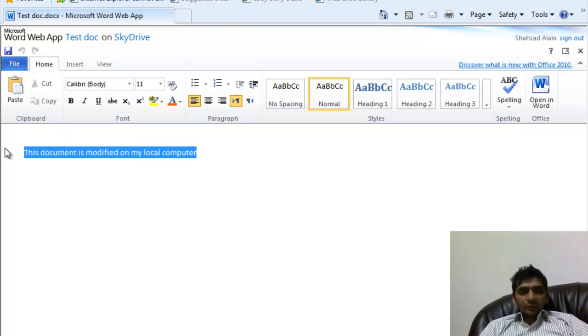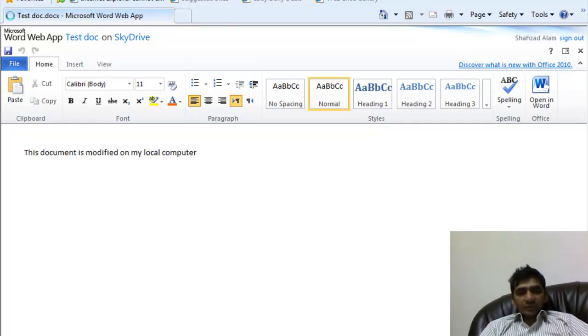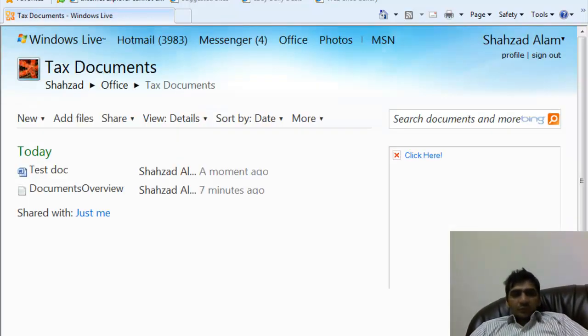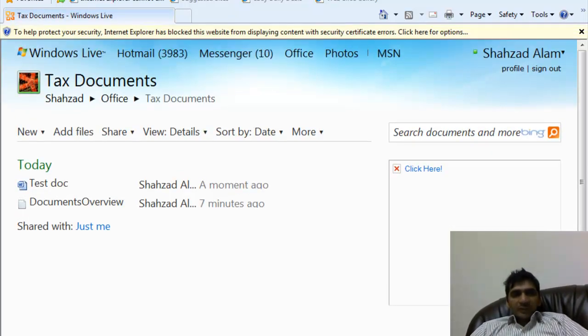okay, so you see the line that we wrote on our local computer, and then we uploaded this document, and we can see these changes on the internet document as well. So that is the way we can keep all the documents over the web and then a copy, the most updated copy of all our documents, on the local computer as well. In case our internet doesn't work and we need a document, at least we have a copy of all of those documents on our local computer.